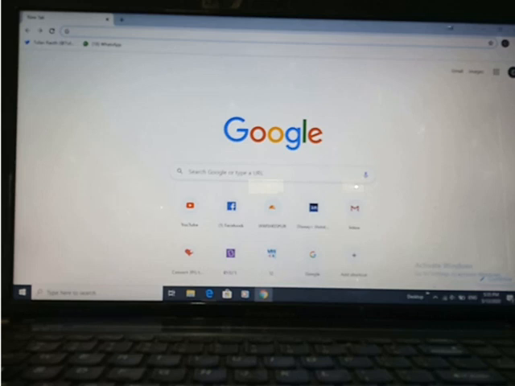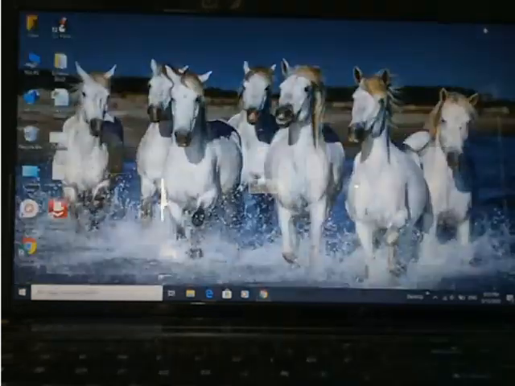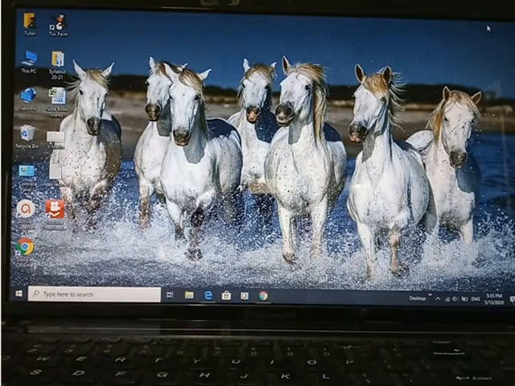Now the most important thing, studying the versions of Windows. There are lots of versions of Windows. This one I am using is Windows 10, which is the latest version of Windows. Earlier it was Windows 7 also.